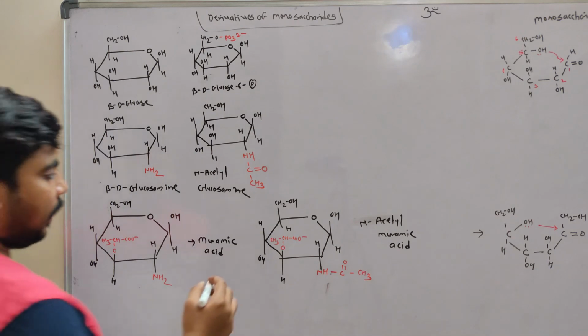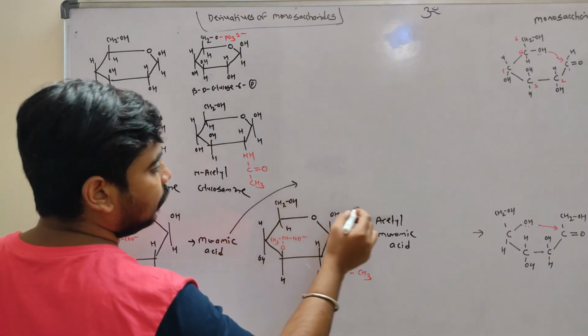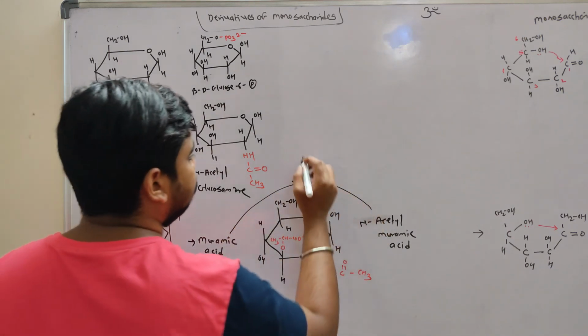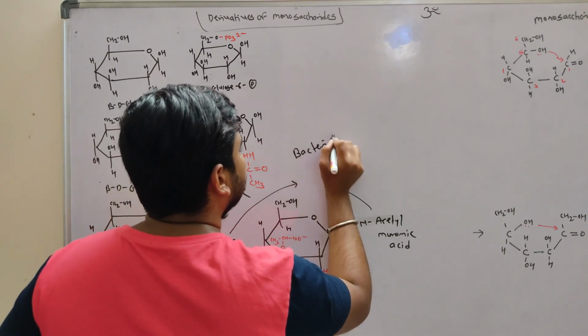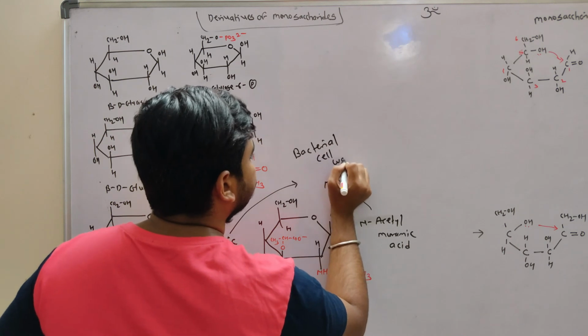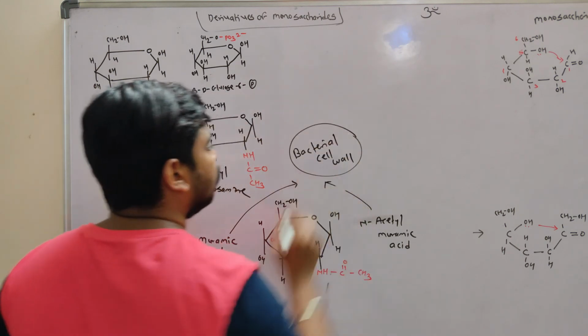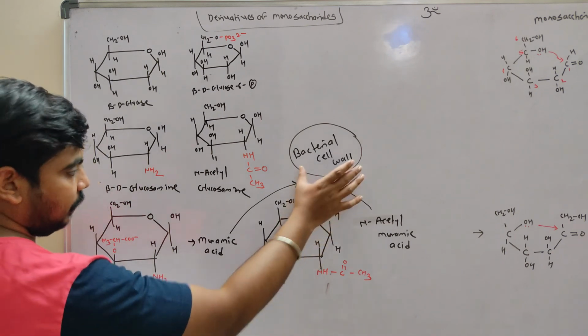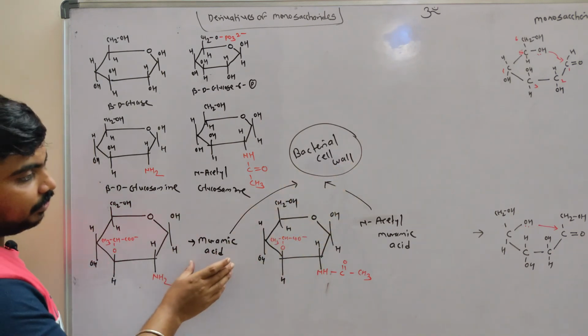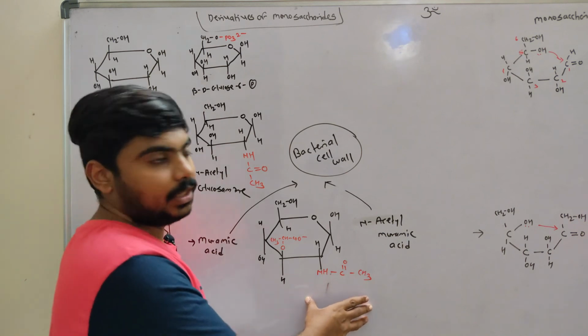So this muramic acid and N-acetyl muramic acid, these are very important structures in bacterial cell wall. So the bacterial cell wall has these two major components, muramic acid and N-acetyl muramic acid.